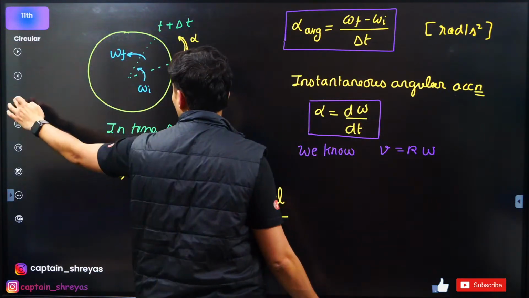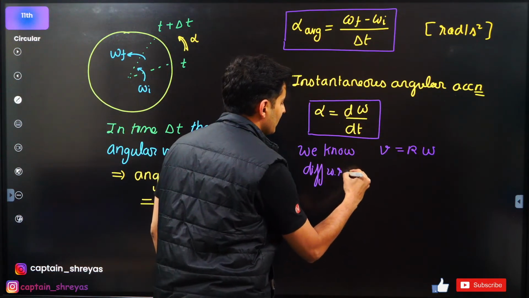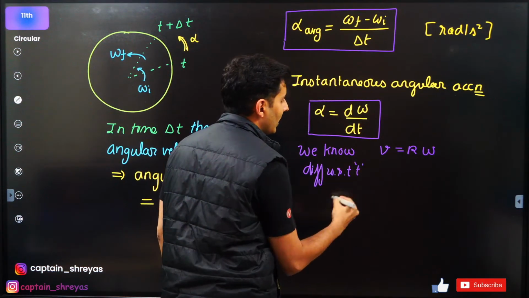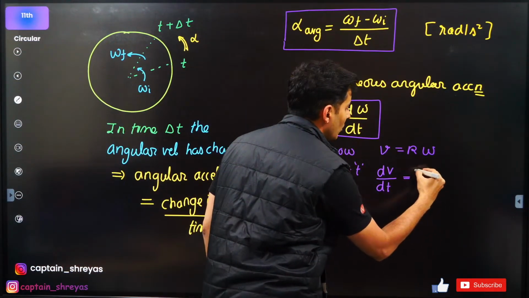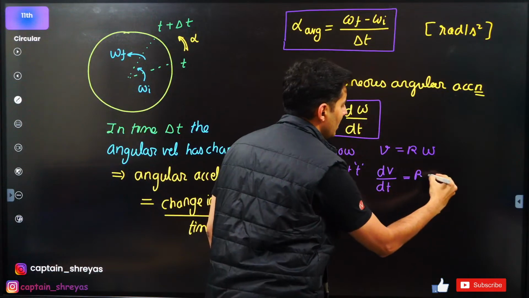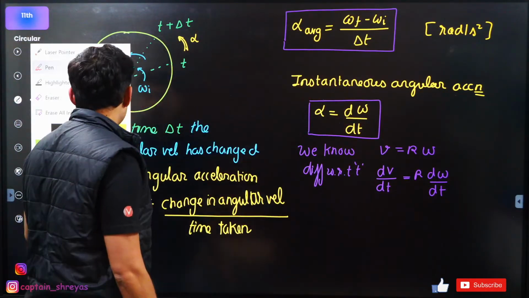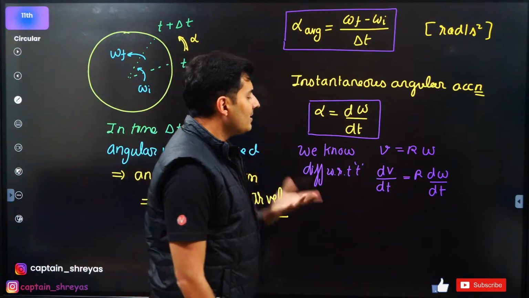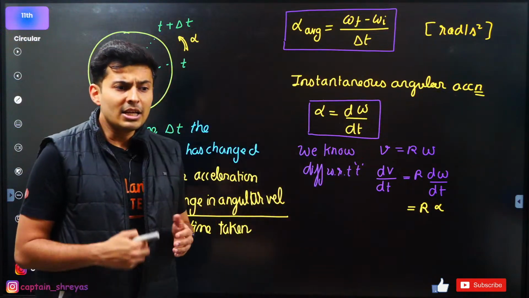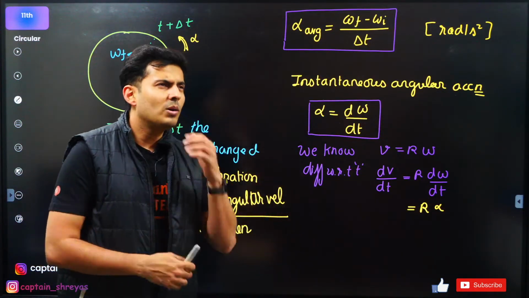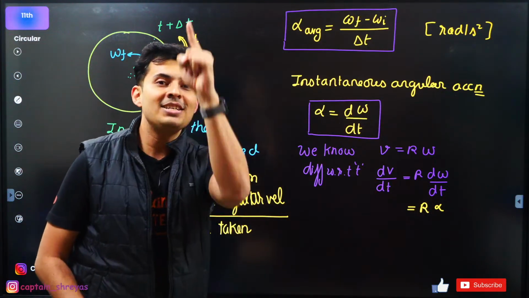Okay, we all know v is equal to r omega. Let's differentiate with respect to time. So this will become dv by dt, and this will be equal to, r is a constant, so put it outside, r into d omega by dt. Perfect. Now d omega by dt is nothing but alpha, the angular acceleration. What is dv by dt? Rate of change of speed. When does speed change? Acceleration. But which acceleration? Tangential acceleration, guys.